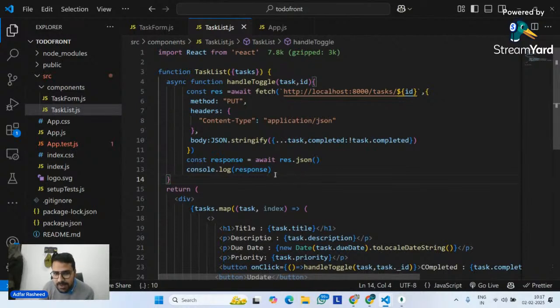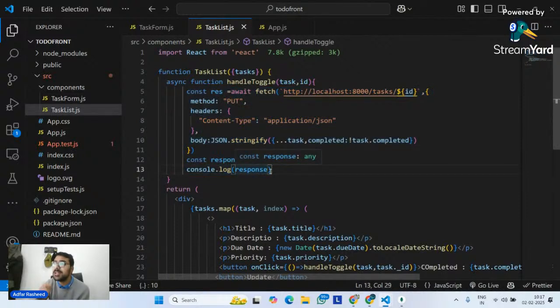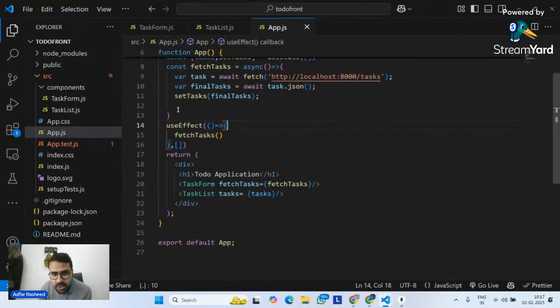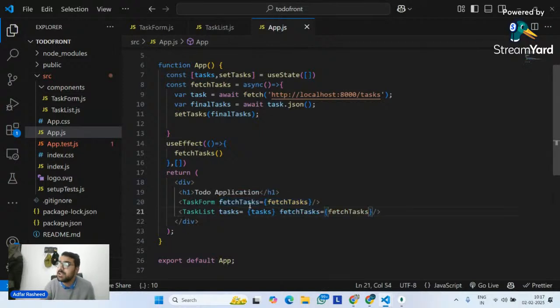Because when it is trying to do that change, I am not telling it to show me the updated data. I'm simply telling it to push the changes, but I'm not telling it to fetch the data. And you can clearly see we are already fetching our data over here. So to this task list, I will pass another prop, which will be fetch tasks.